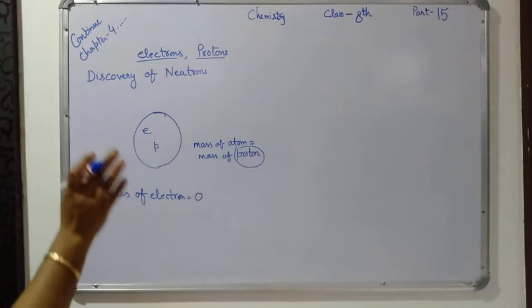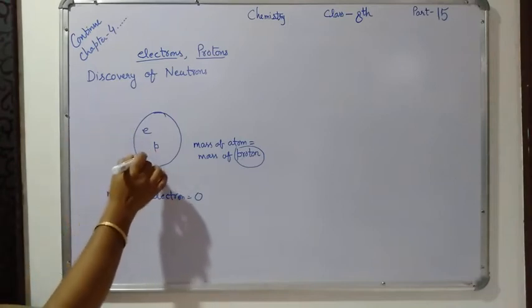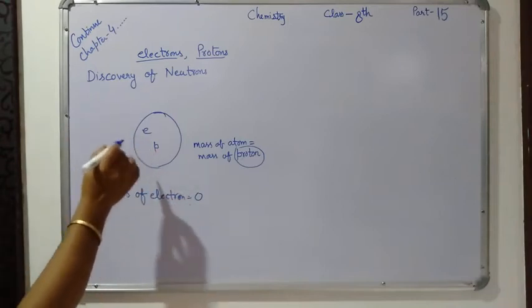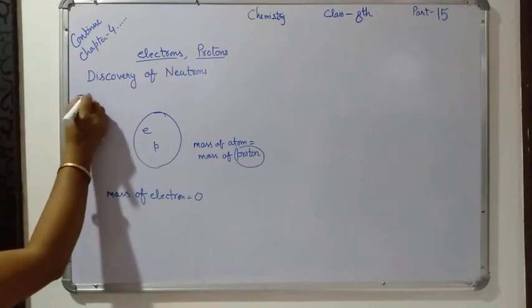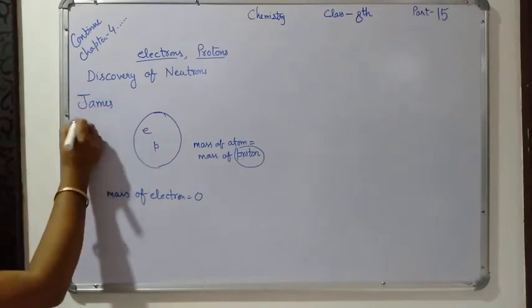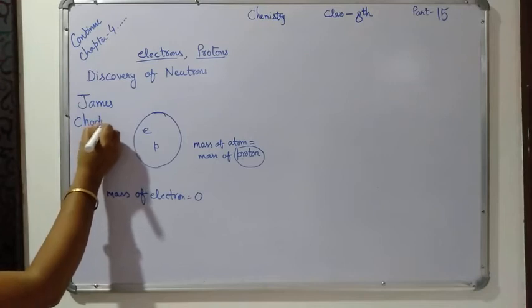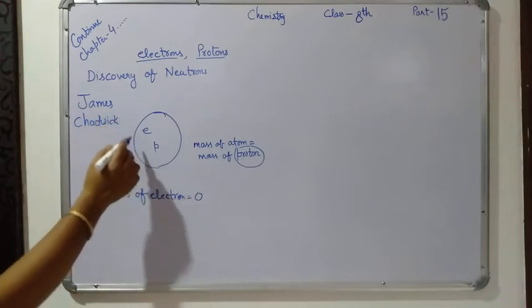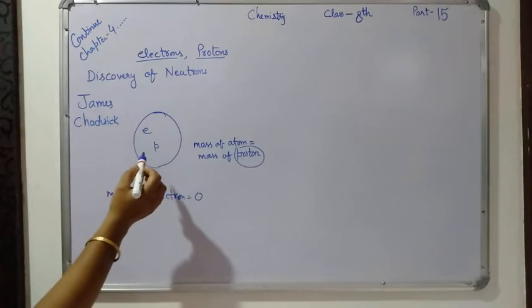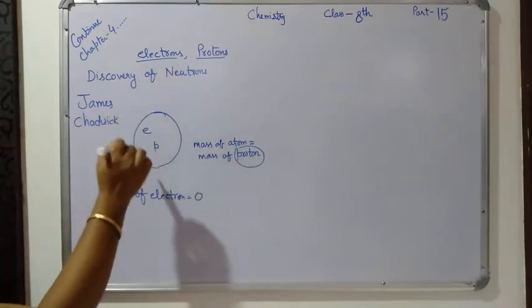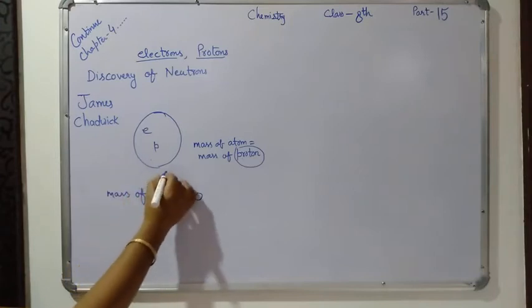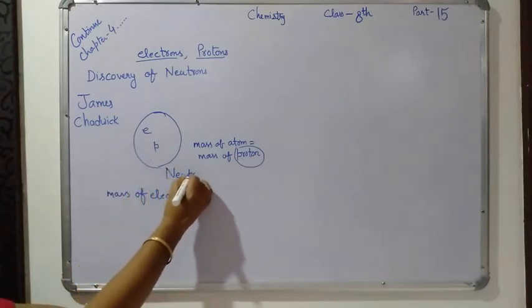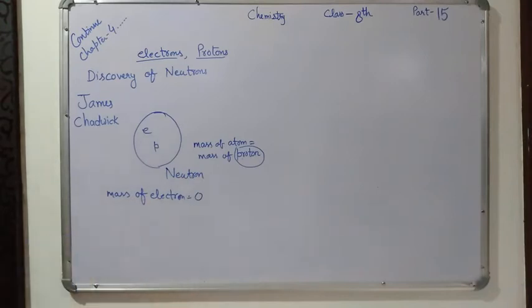It means that something else is also present in this atom, and this was discovered by one scientist. His name was James Chadwick. He discovered that in this atom, along with electrons and protons, one more subatomic particle is present, and its name is neutron.